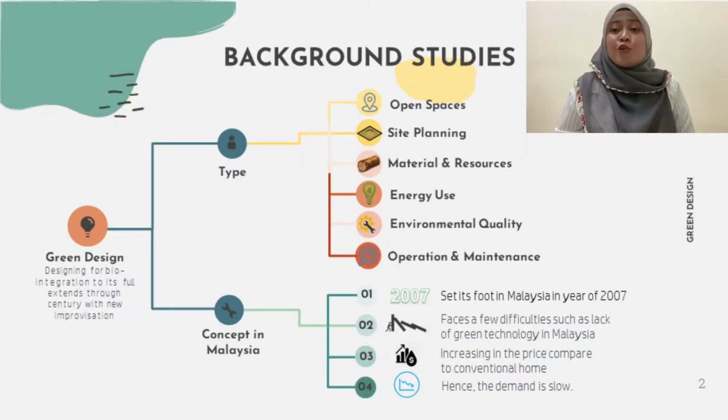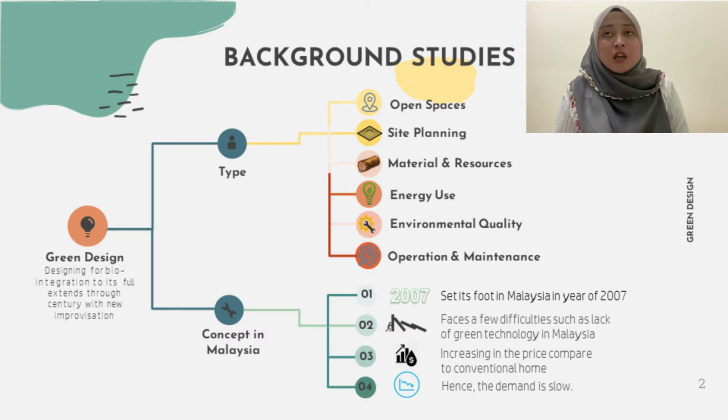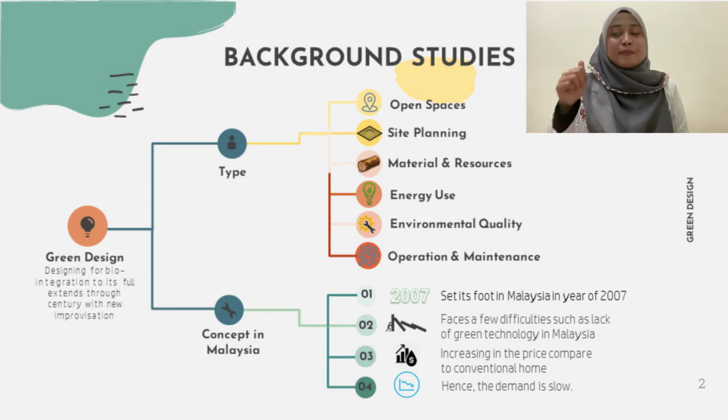Ladies and gentlemen, so what is green design? To put it in simple words, green design is designing for bio-integration to its full extent through the century with new improvisation or improved technologies for a better quality of life while minimizing the environmental impacts. As shown in the slide, there are 6 types of green design, which are open spaces, site planning, material and resources, energy use, environmental quality, and operation and maintenance.